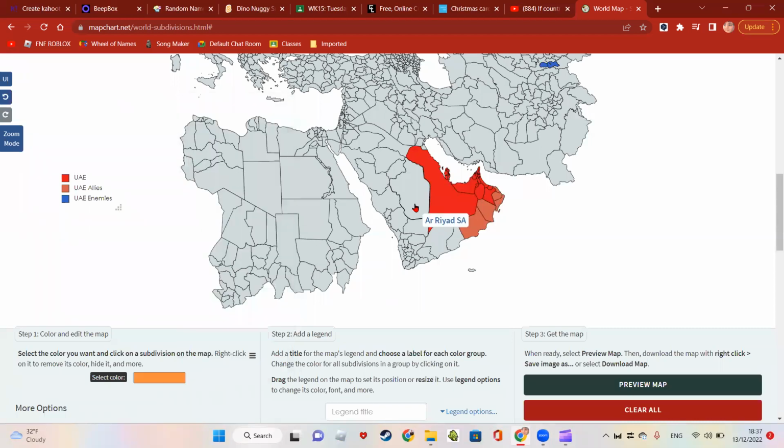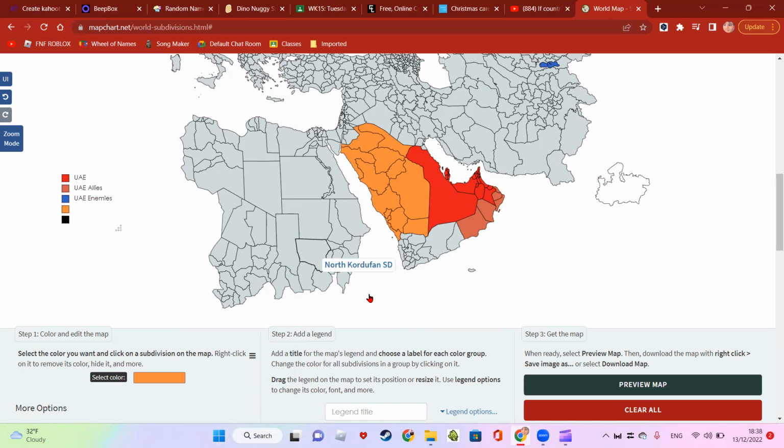So I'm just going to color it in orange. Orange means non-aggression pact. I would say that's a pretty good deal, to be honest.